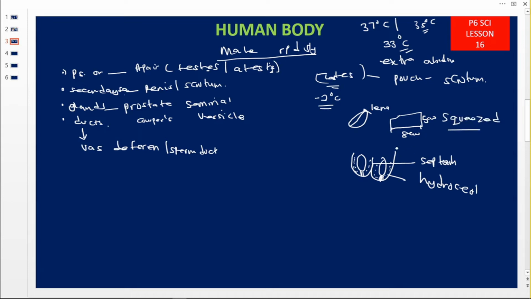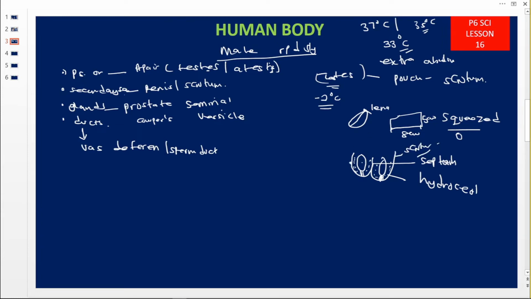Also, the process of spermatogenesis keeps the testes moving all the time. They don't rest, they are actively moving within their pouch, the scrotum. The work of the scrotum is to protect the testes.